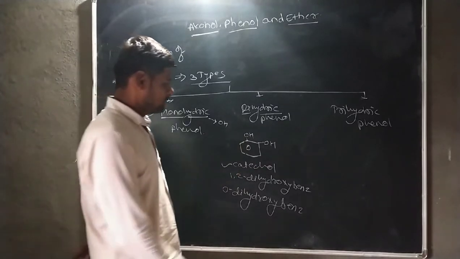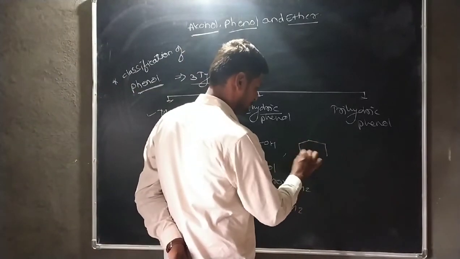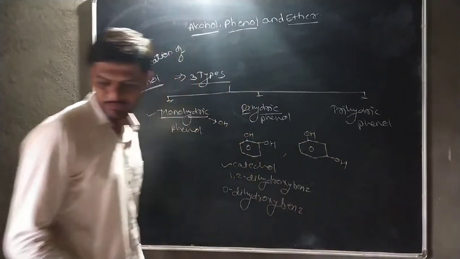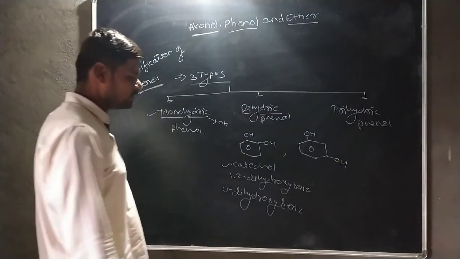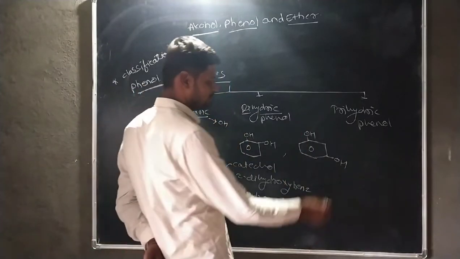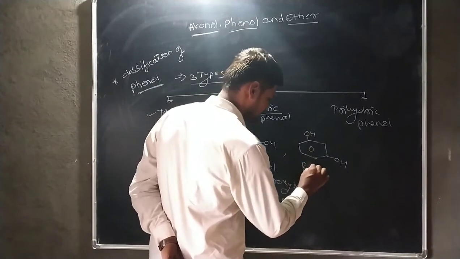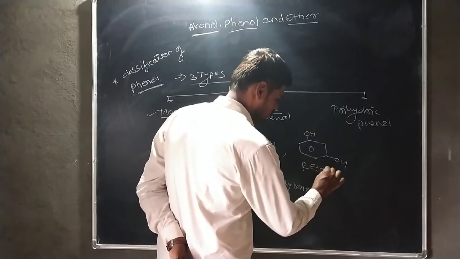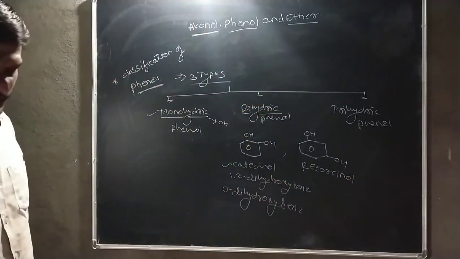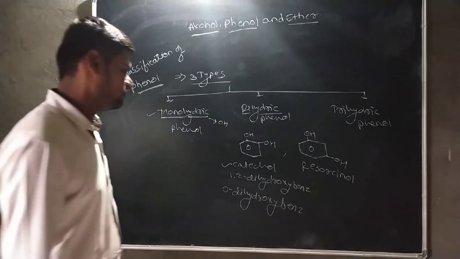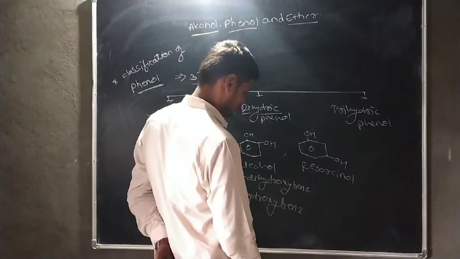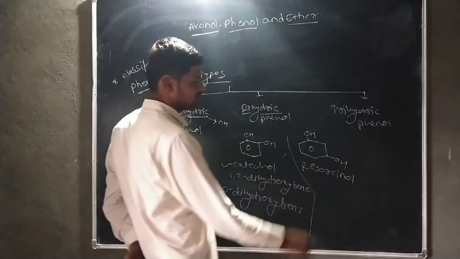Then here we also consider this OH group attached to this carbon atom, then to this carbon atom, continue, another OH group attached to this carbon atom. The special name of this compound is resorcinol. Spelling is resorcinol, okay, spelling is right here.